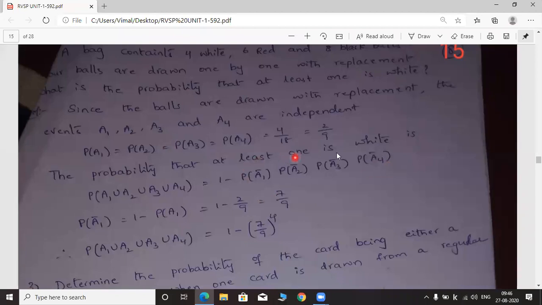Why are we subtracting the product of these probabilities from 1? Because 1 is the maximum value for probability. For any probability, the maximum value is 1 only. The probability values lie between 0 and 1, including 0 and 1. That is the first axiom of the definition of probability. We have three axioms. In axiom 1, I told you this point: the maximum value of probability is 1 only. So from this one, we are subtracting this value. Why are we subtracting this one?